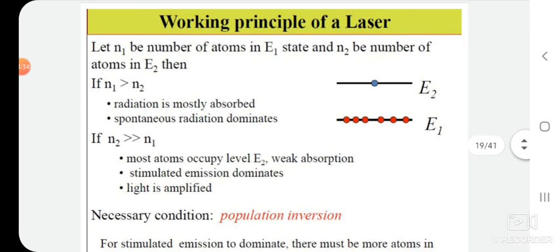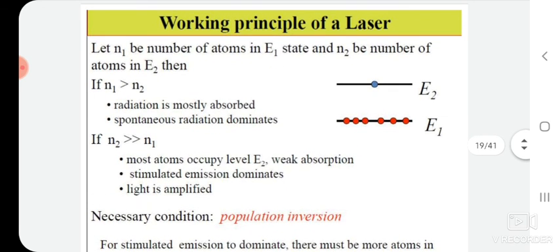Next point is population inversion. What is population inversion? That we have to understand first. Let N1 be the number of atoms in energy level E1, N2 be the number of atoms in energy level E2.